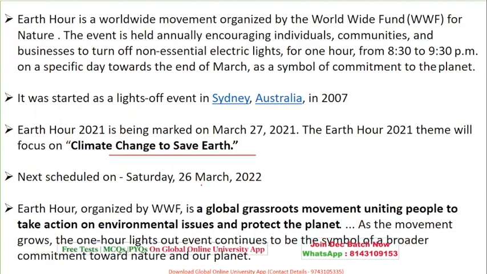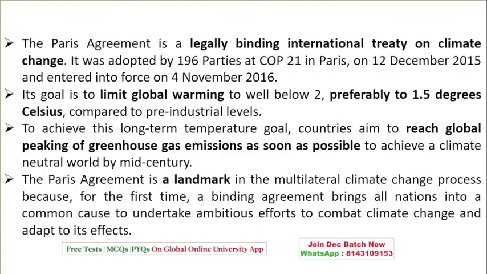The next schedule is 26th March 2022. This is basically a global grassroots movement to unite people to take action against environmental issues and protect the planet. This movement is going to symbolize the commitment towards nature and the planet by individuals and by countries. So this is one concept which you should be aware of.